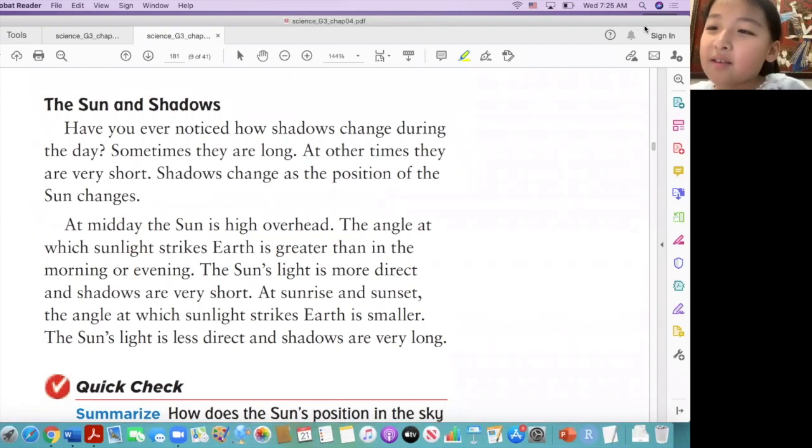At sunrise and sunset, the angle at which sunlight strikes Earth is smaller. The sunlight is less direct and shadows are very long. Okay.